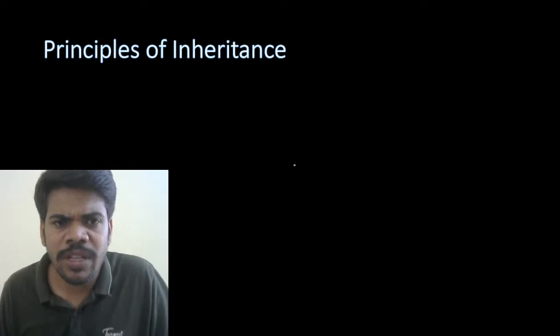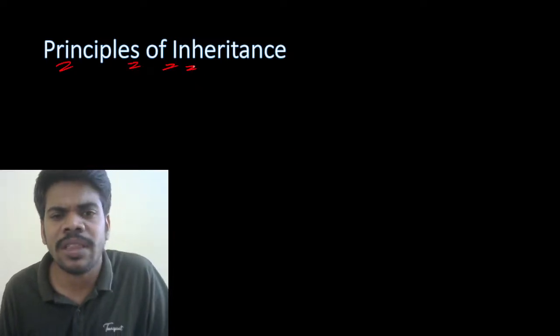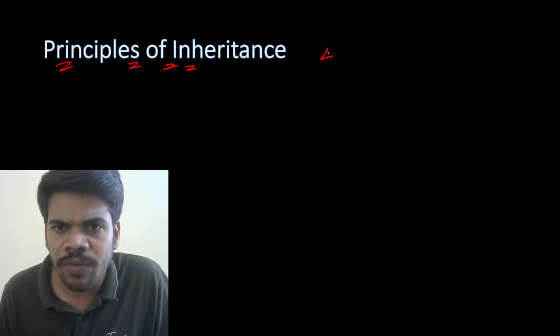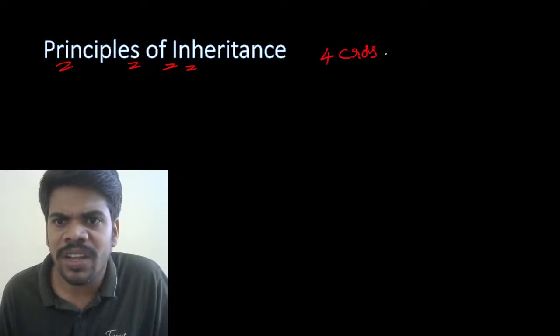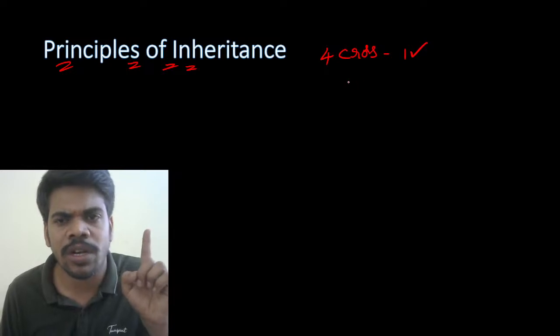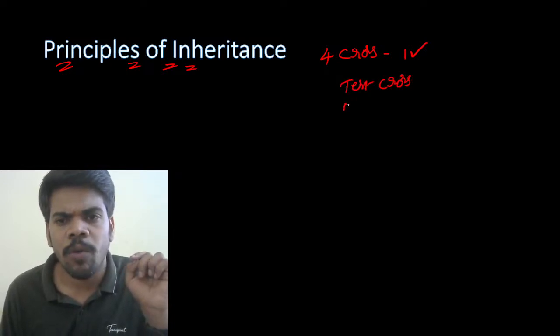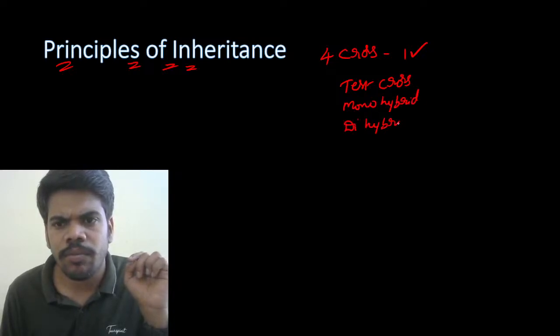Next, principles of inheritance. Principles of inheritance is very important. 4 crosses are there. Definitely one cross will be there in the examination. Definitely one cross is there. What are those 4 crosses? Test cross, monohybrid cross, dihybrid cross, and incomplete dominance.